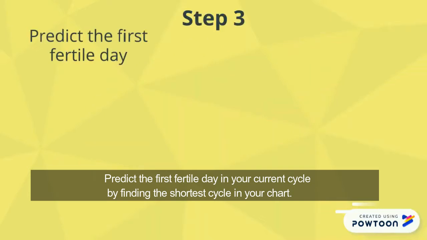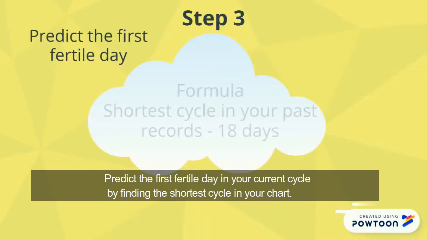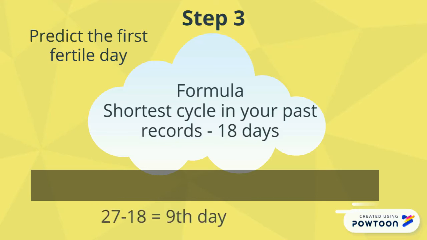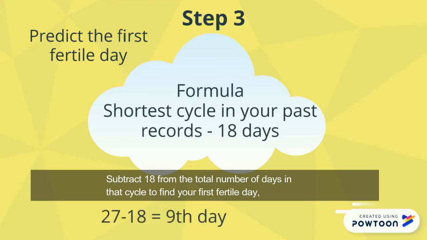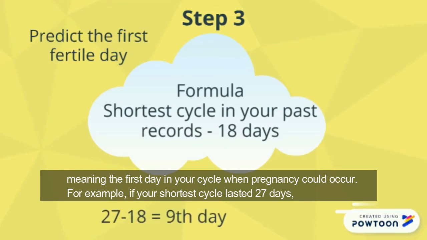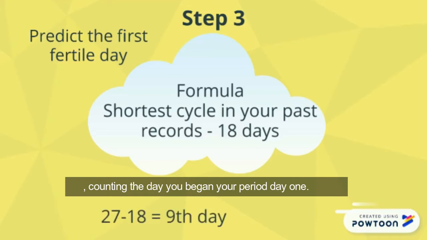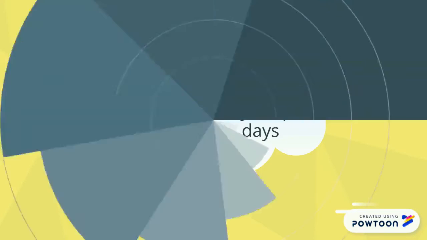After that, predict the first fertile day in your current cycle by finding the shortest cycle in your chart. Subtract 18 from the total number of days in that cycle to find your first fertile day, meaning the first day in your cycle when pregnancy could occur. For example, if your shortest cycle lasted 27 days, your first fertile day would be the 9th day in that cycle, counting the day you began your period as day 1.